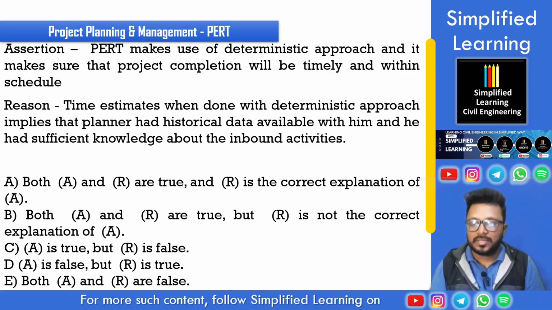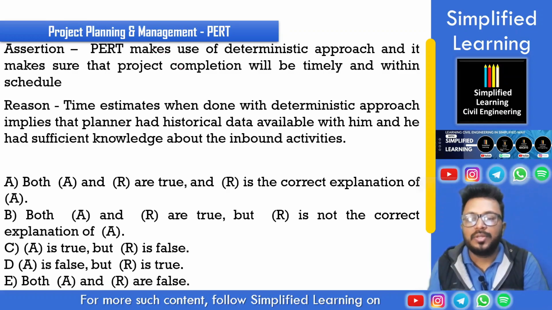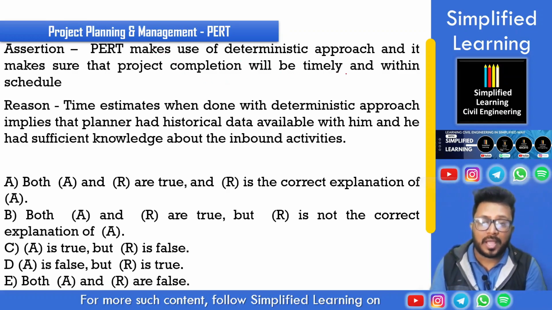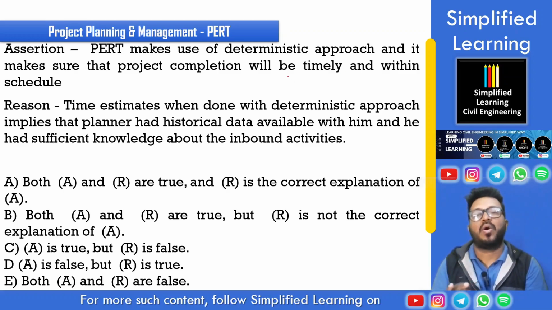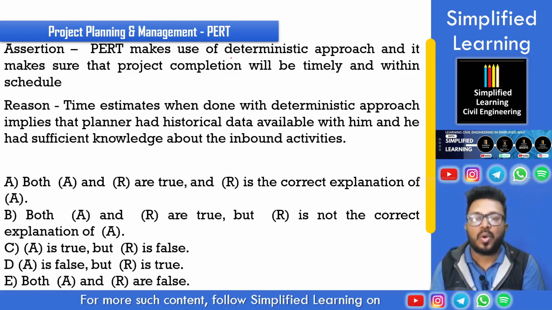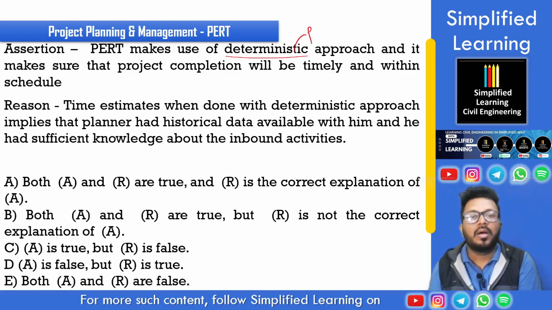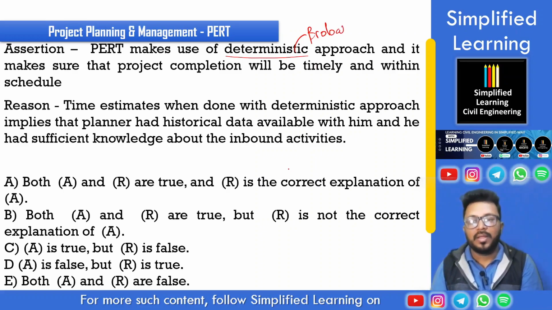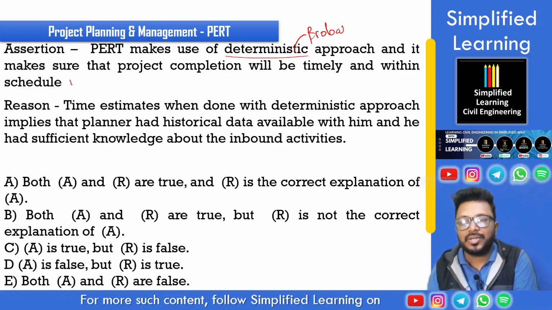Alright, we have assertion and reason, and we need to tick the option where either A and R are true and related, or A and R are true but not related, or either of them is false. PERT makes use of a deterministic approach and it makes sure that project completion will be timely and within schedule. See, we just saw PERT makes use of not a deterministic but a probabilistic approach. Okay, a probabilistic approach is adopted by PERT. Thereby, statement A, that is the assertion, is false.